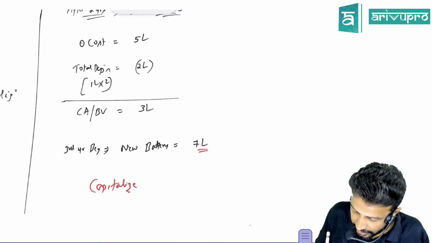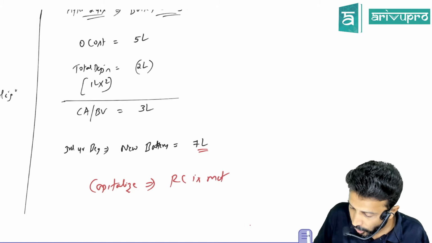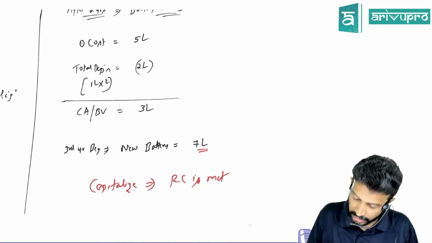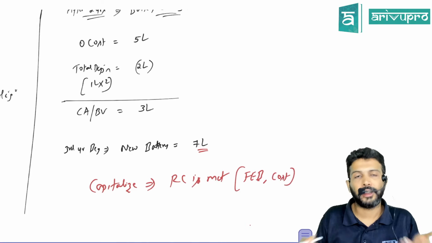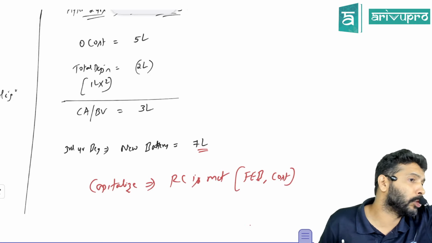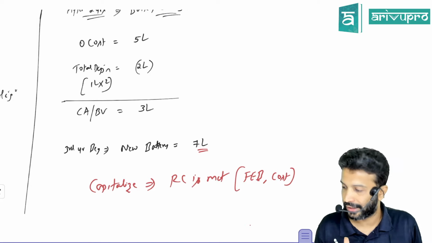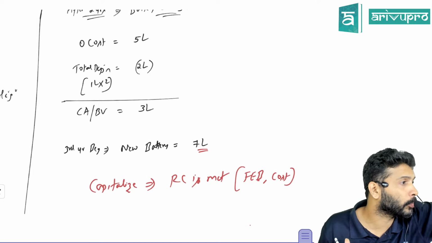You can capitalize the new battery's cost provided the RC is met. What is RC? Recognition criteria. What is that recognition criteria? FEB and cost. If due to this new battery you are expecting to get some future economic benefits, and cost also is measured reliably, in that case you can capitalize. Otherwise, no. Otherwise, it will be transferred off to P&L.